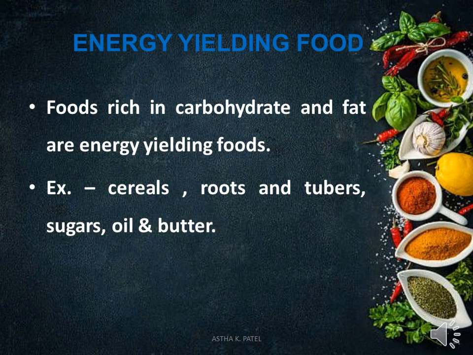Under the predominant function, the first type is energy yielding foods. Foods rich in carbohydrates and fats are energy yielding foods. Yielding means providing. Carbohydrates and fats provide the maximum amount of energy to our body. Examples of such foods include cereals, roots and tubers, sugar, oil and butter. Cereals, roots and tubers and sugars are the richest source of carbohydrate, and we get fat from oil and butter.